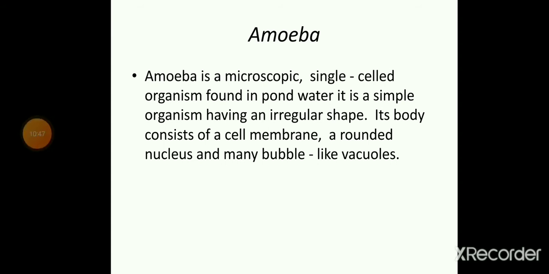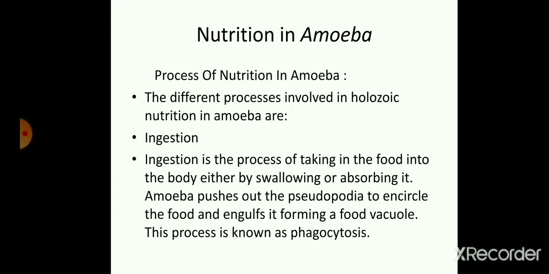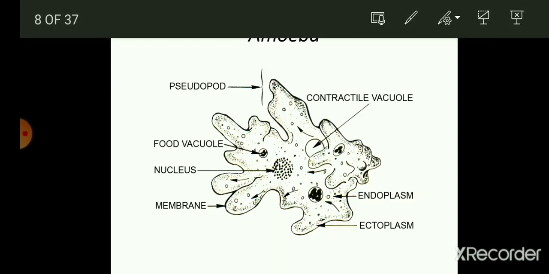Surrounding the nucleus, there are many vacuoles. These are known as food vacuoles. Let us see it with the figure. Here, this is the structure of amoeba. As you can see, this is a single cell. So this is a single cell organism which has pseudopodia. Here you can see this finger-like outgrowth, these are known as pseudopodia, and it has contractile vacuoles.